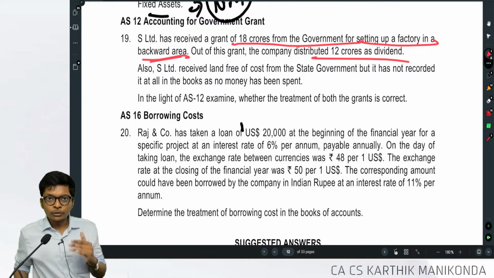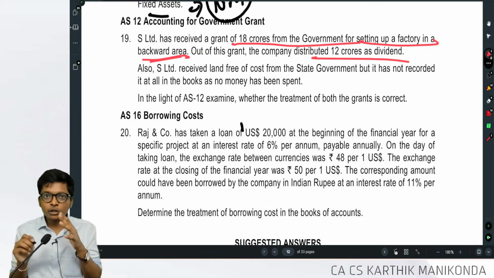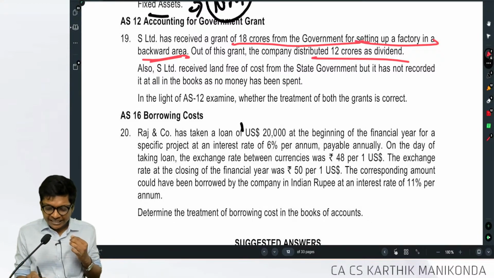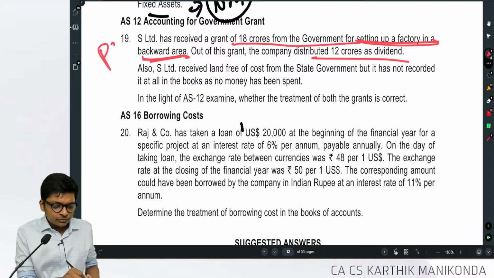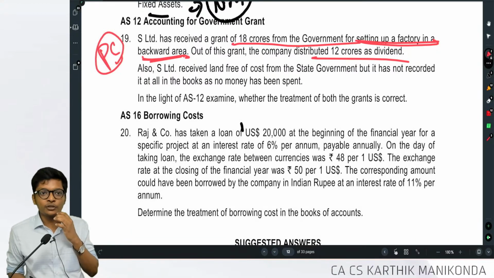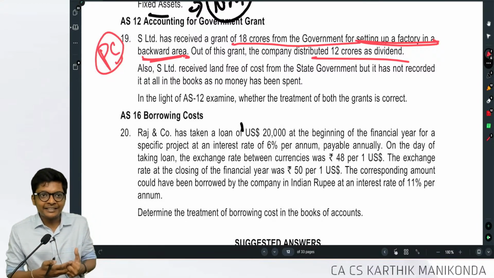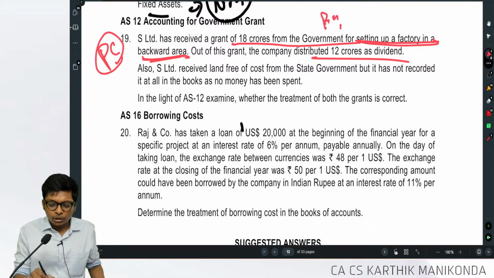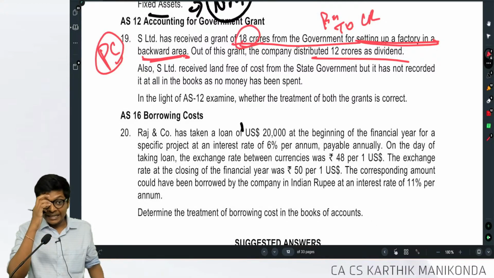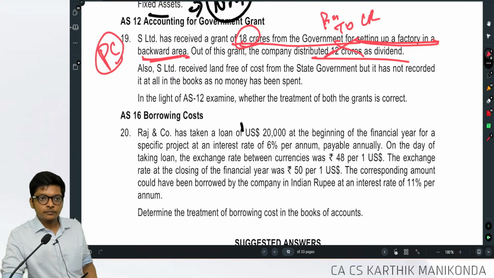No. How can you say yes for that? This is for setting up a factory in a backward area. This is a grant in the nature of promoter's contribution. Money for setting up business. Initial investment is a grant in the nature of promoter's contribution. Entry is bank account debit to capital reserve for how much, guys? 18 crores. You cannot distribute dividend.